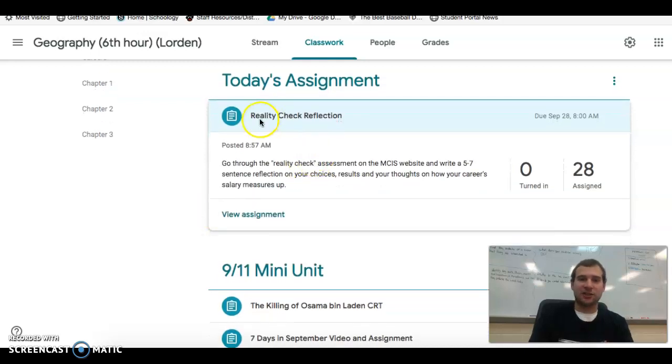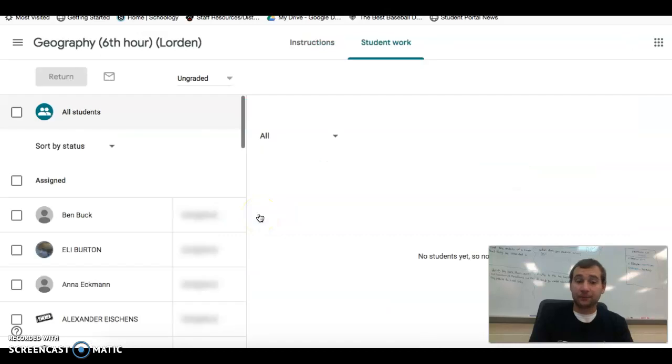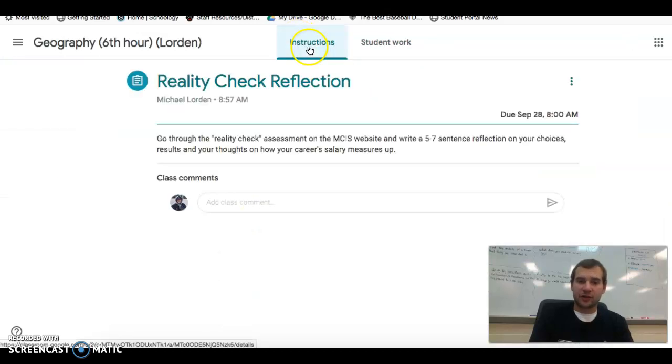Today's assignment is called Reality Check Reflection. Let's take a look at it. Basically, what you're going to do is go on the MCIS site that we've been using the past few days. Scroll over assessments. You'll see something called Reality Check. I'll show it to you.